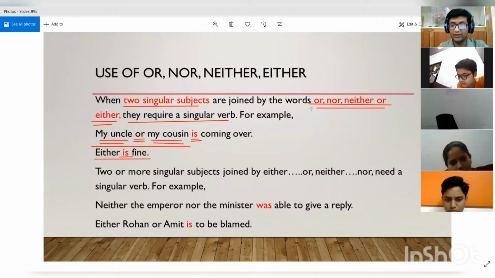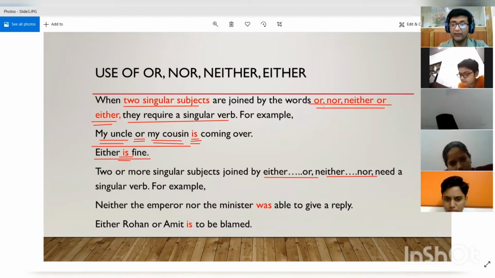Because for or, nor, either, or neither, we use the singular subject. So when two singular subjects are added with or, nor, neither, either, we take the singular verb.